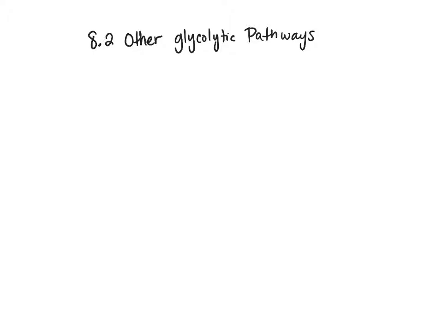So in other glycolytic pathways, the reason we're going to talk about this is because oftentimes when we talk about glycolysis, what we're talking about in previous classes is the EMP pathway. So glycolysis that you are likely familiar with is actually called the EMP pathway. And the EMP pathway is what most students are taught when they're talking about biology. This is where we have our energy investment phase, and then we have our harvesting phase.